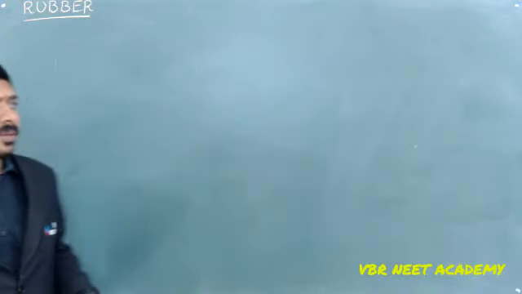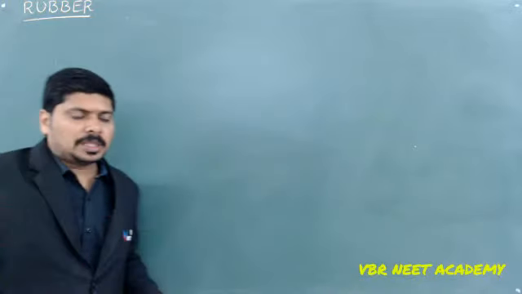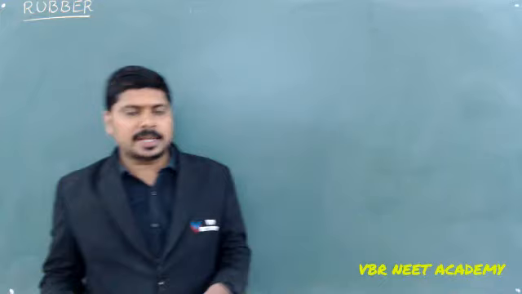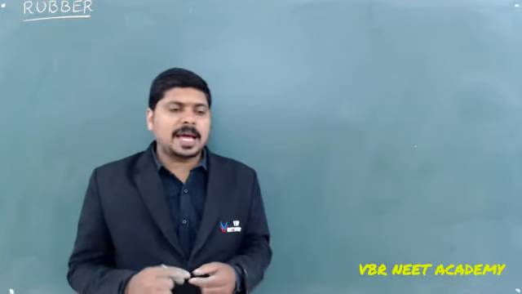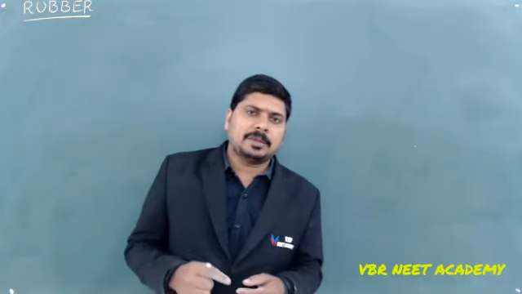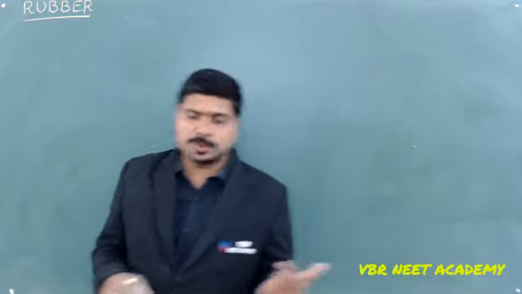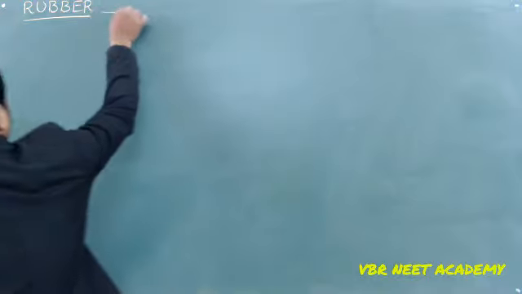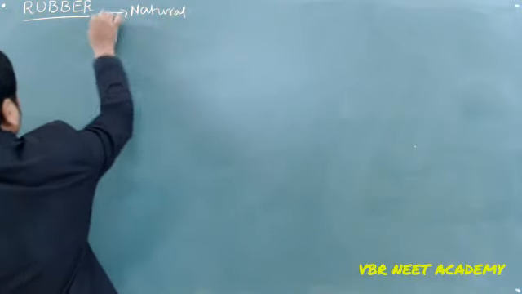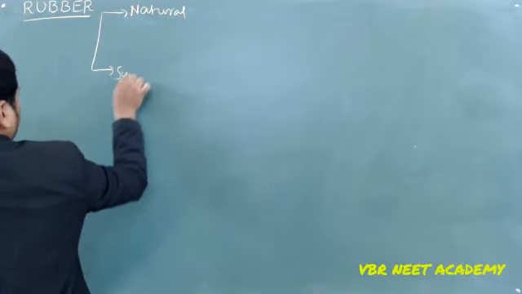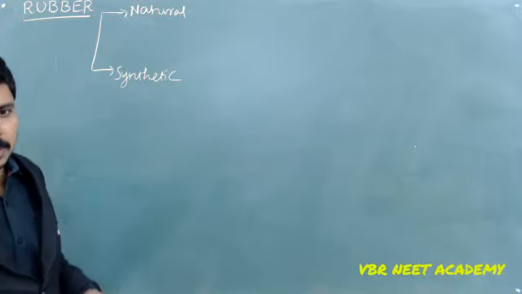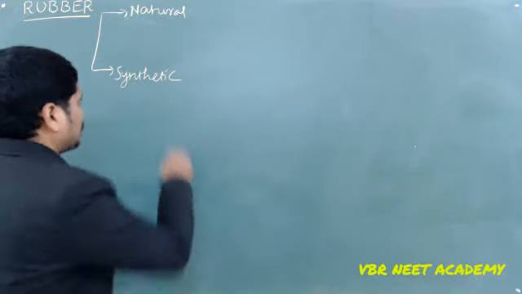Next one we have is rubber. The rubber is nothing but elastomers. Already we said they are elastomers. They have the elasticity property. Rubbers containing that elasticity property are of two types: natural rubbers and synthetic rubbers.